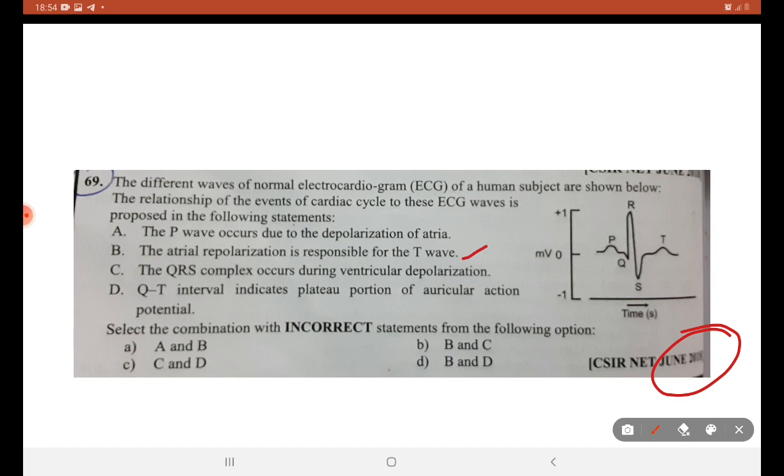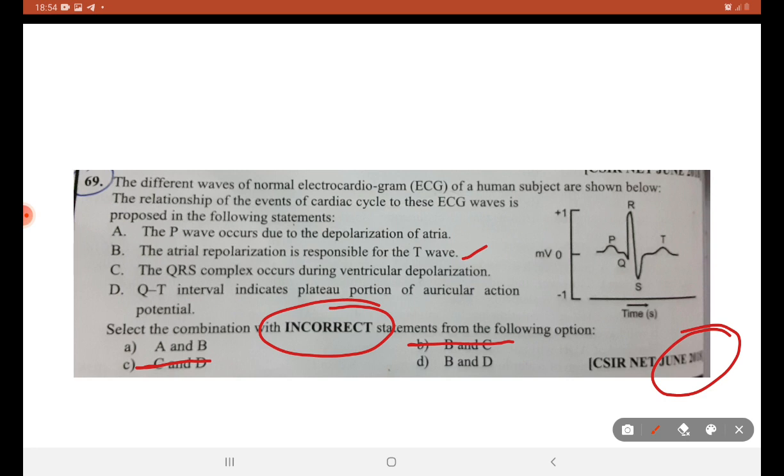QRS complex occurs due to ventricular depolarization. This is a correct answer, so this can never be incorrect. We are finding the incorrect statement. C is the correct statement, so C can't be an answer. Then QT interval indicates a plateau of auricular action potential. No, it indicates a plateau of ventricular action potential.